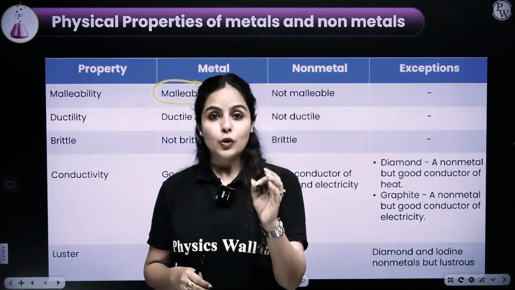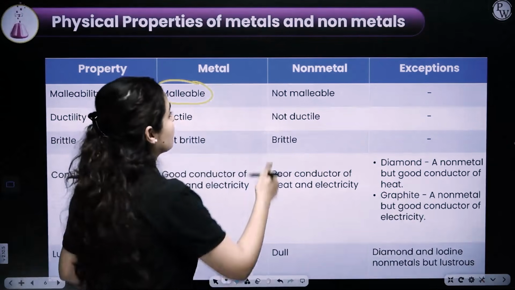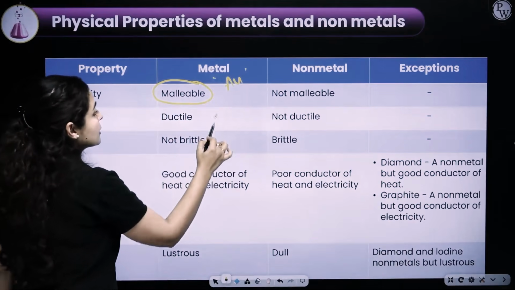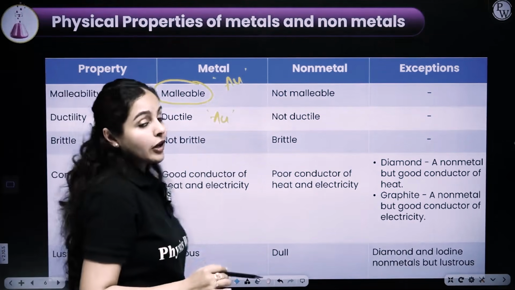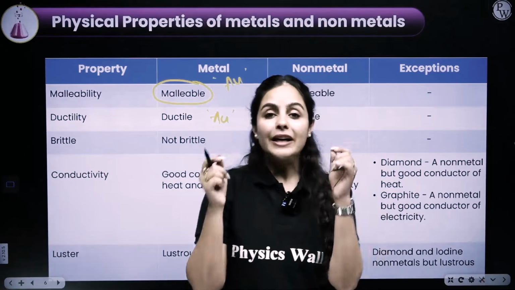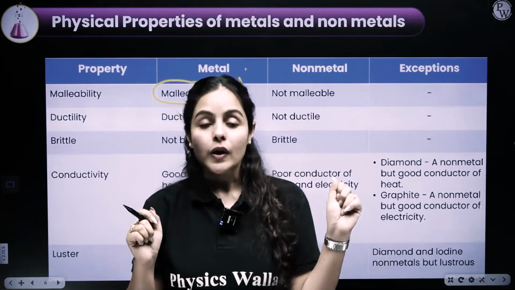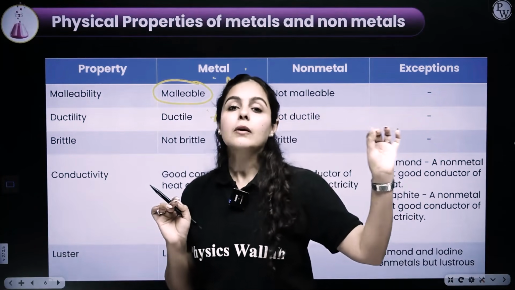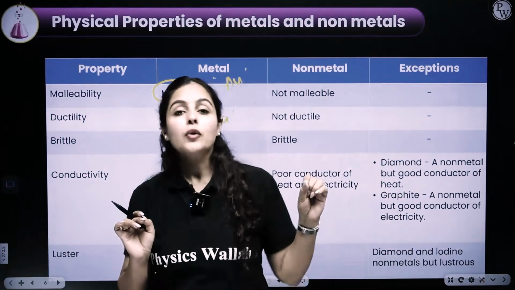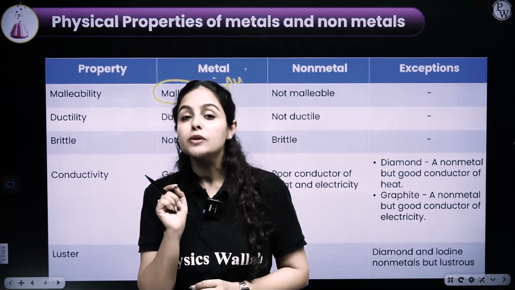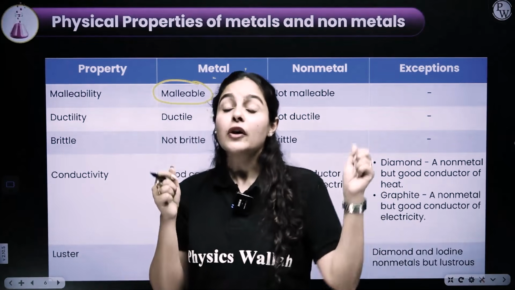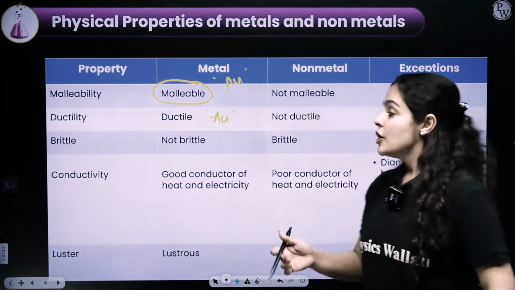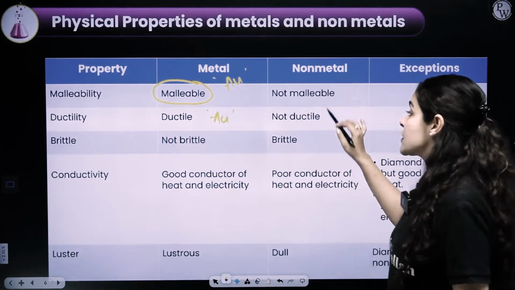Or if we talk about gold, gold is the most malleable metal. This is something that you all have to remember. Gold is the most malleable metal. Now, if we talk about ductility, gold wins here as well. Ductility means a metal which can be stretched into wire. So gold is the most ductile metal because we can make, I would say, the thinnest wire of gold. In fact, 1 gram of gold can be converted into 2 kilometers of long wire, guys. Just imagine. So ductility is there in metals, but it is not there in non-metals.